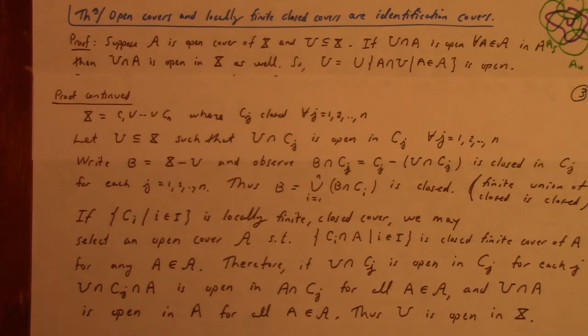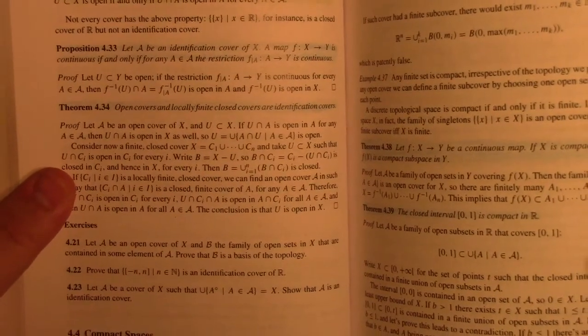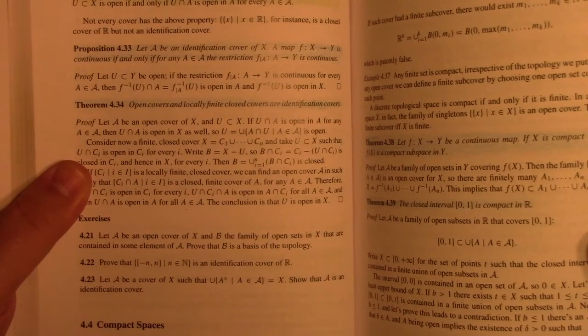So we're still in covers, which is section 4.3. This is theorem 4.34: open covers and the locally finite closed covers are identification covers. Okay, it is what it says. Fine.